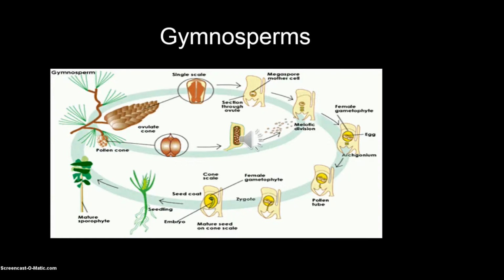In gymnosperms, the cone is the female reproductive part, and the pollen is the male reproductive part. Pine trees and other gymnosperms produce two types of cones. The male cone is called the pollen cone, and the female cone is the seed cone. Of these, the female cone is the larger one of the two.